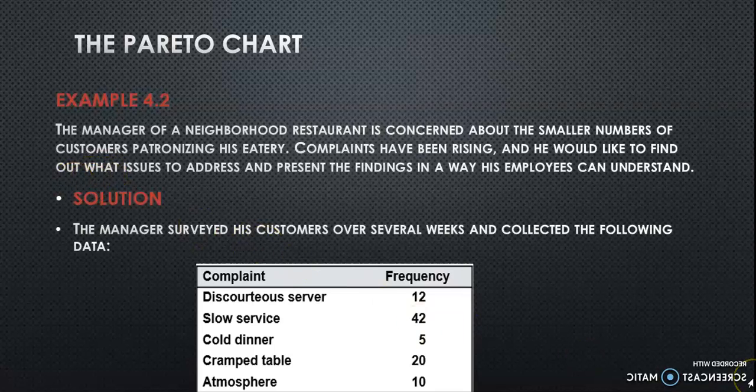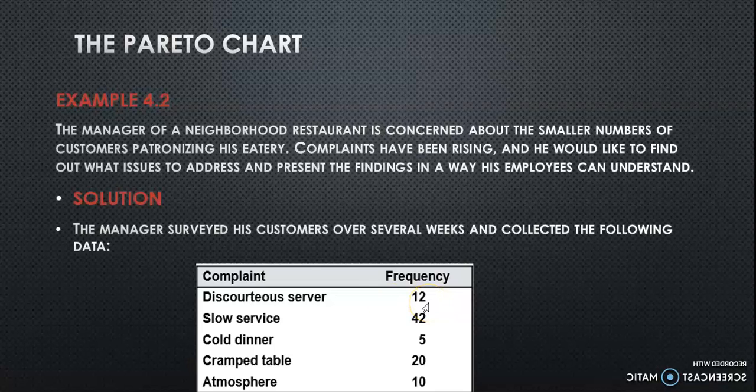Simply, there is a restaurant and there's a sudden decline of customers, and he would like to know the complaints. First of all, he would like to know why these complaints are occurring, and he wants to present the complaints in such a manner that his employees get it. This is going to be done with the Pareto chart, of course, and the complaint types and frequencies are given.